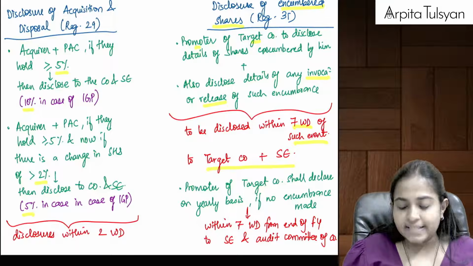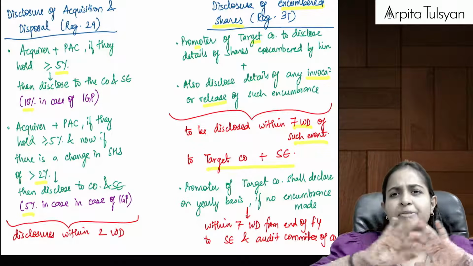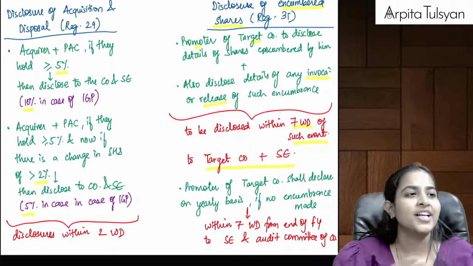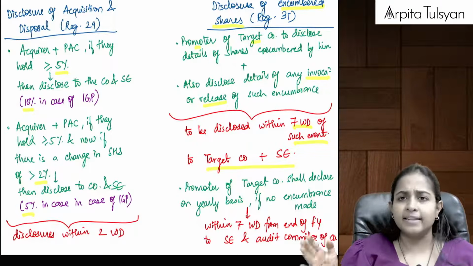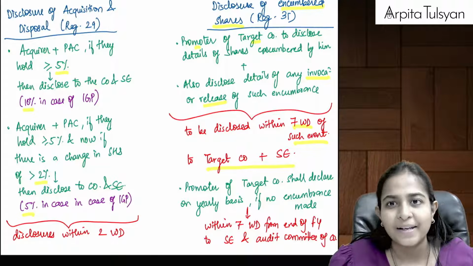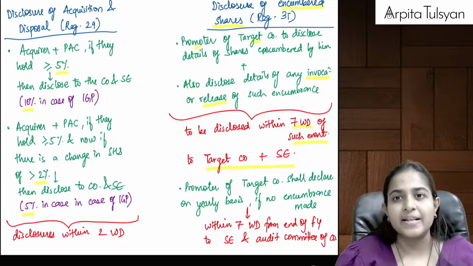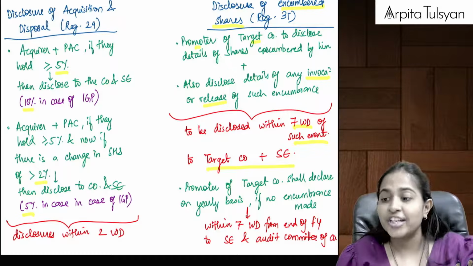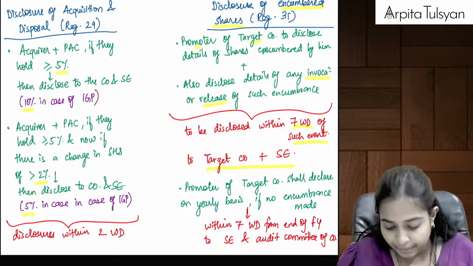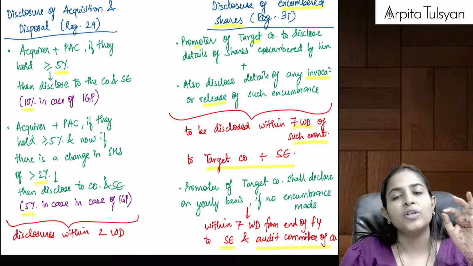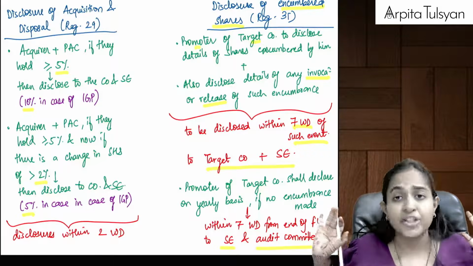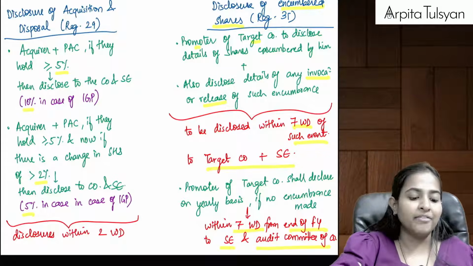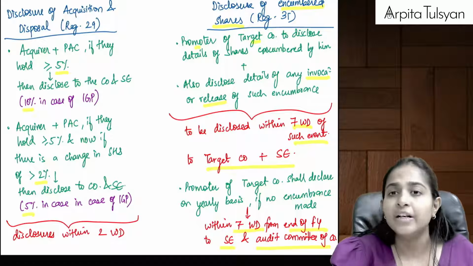And similarly, suppose there is no encumbrance, suppose your shares are absolutely free, then obviously the above disclosure is not applicable. Okay, then on a yearly basis, please give a disclosure to the stock exchange and to the company's audit committee that my shares are totally free and there is no encumbrance, and this disclosure is required to be given within 7 days from the end of the financial year.